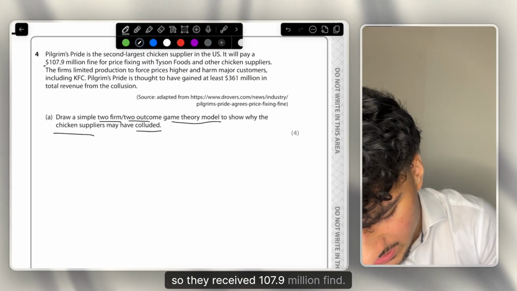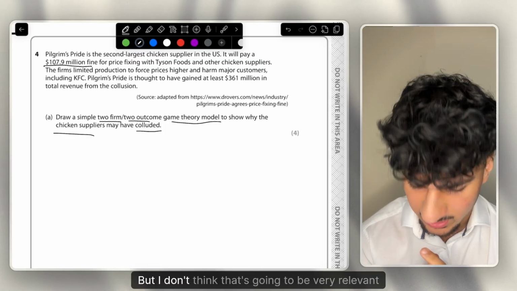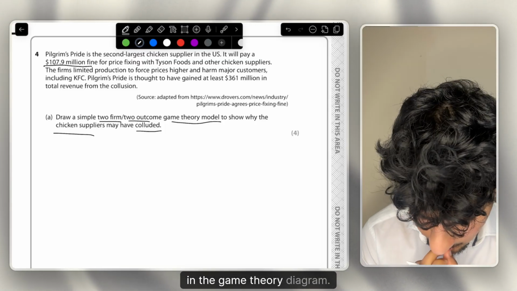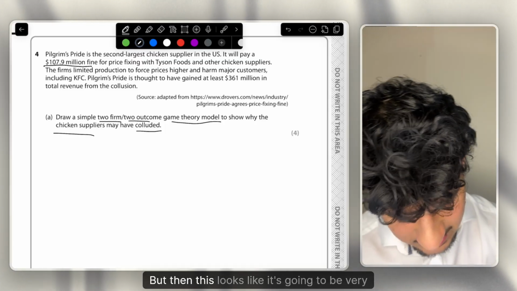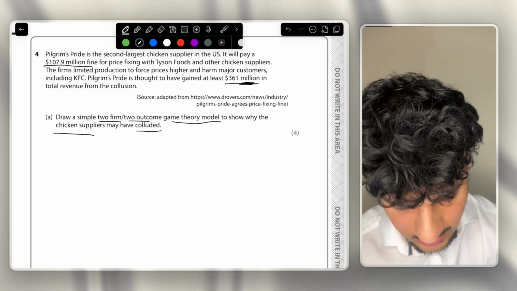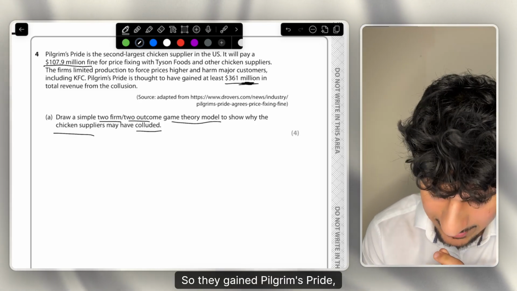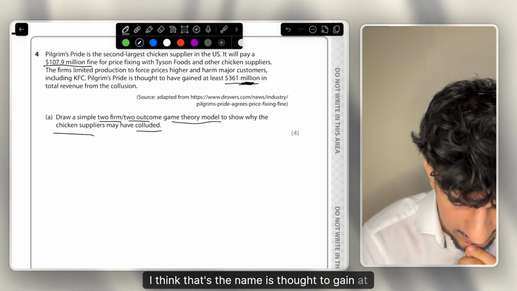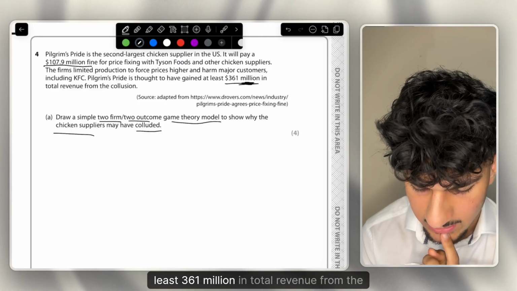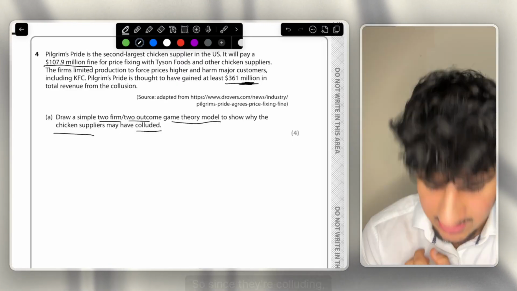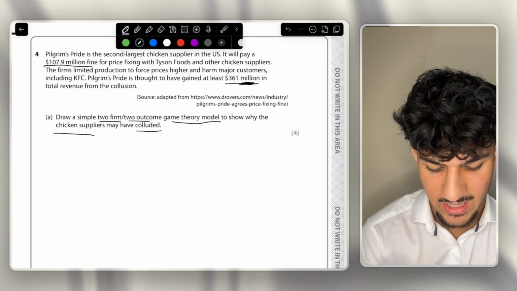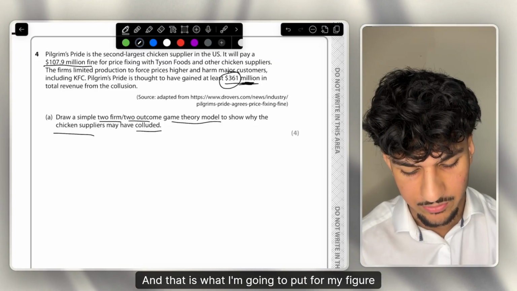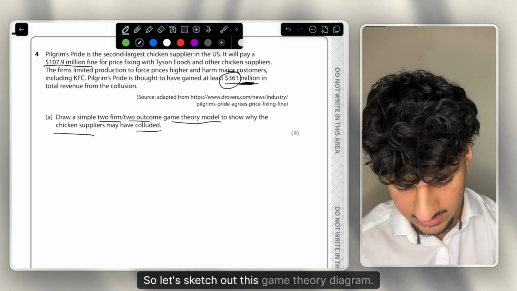But okay, so they received a 107.9 million fine, but I don't think that's going to be very relevant in the game theory diagram. But this looks like it's going to be very relevant. Pilgrim's Pride, I think that's the name, is thought to gain at least 361 million in total revenue from the collusion. Since they're colluding, they're probably setting a high price, and that is what I'm going to put for my figure for the high price. So let's sketch out this game theory diagram.